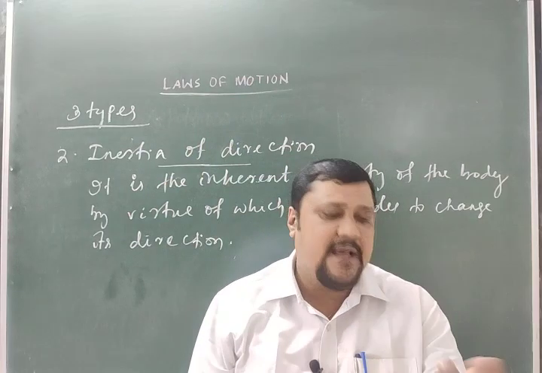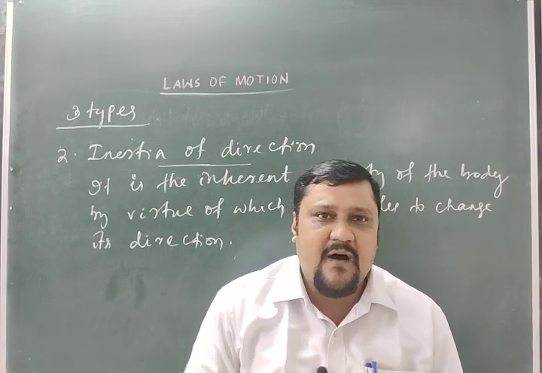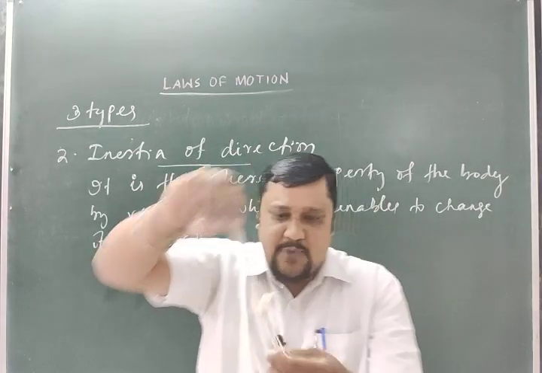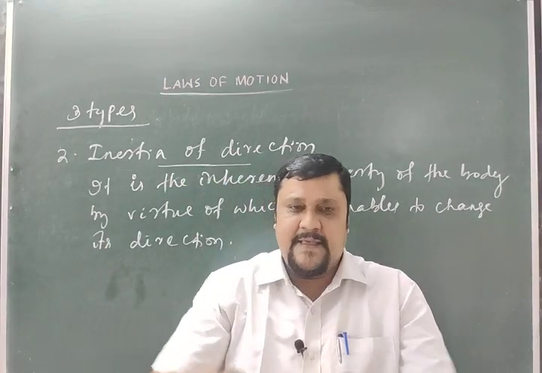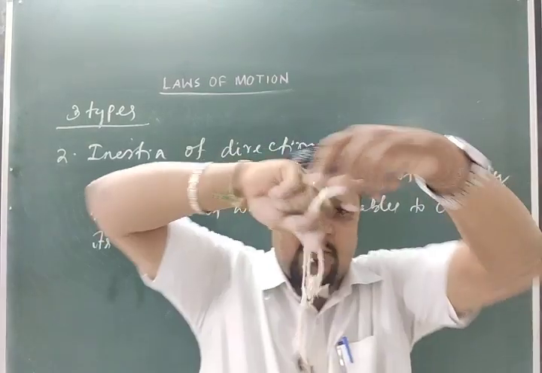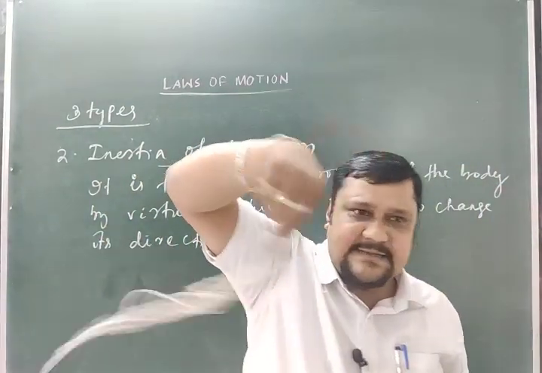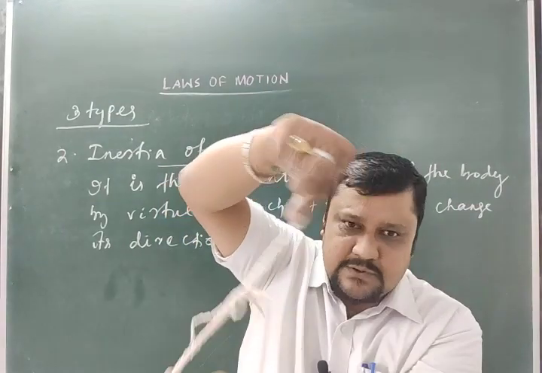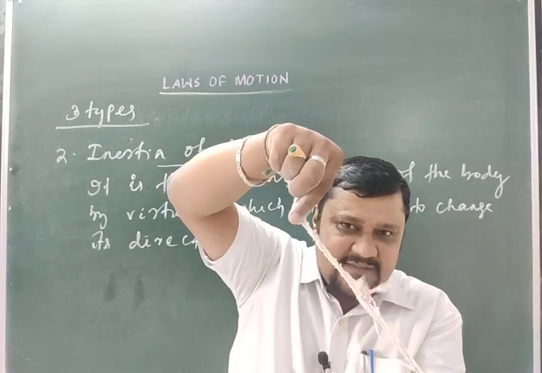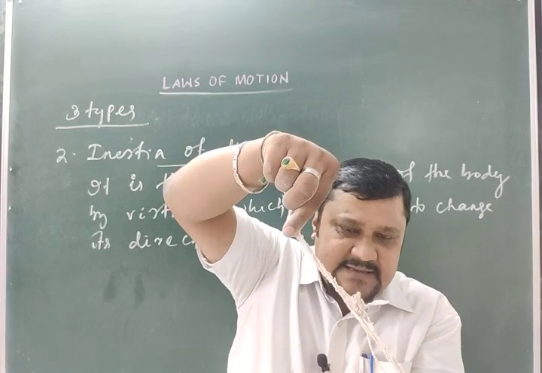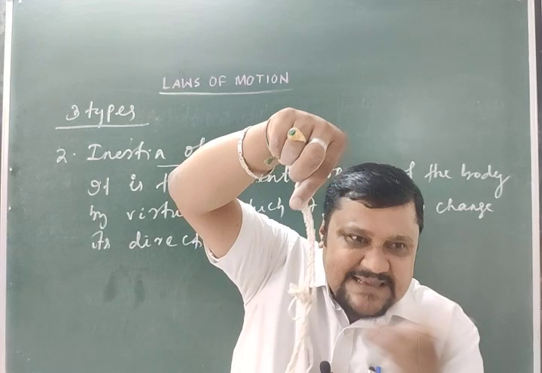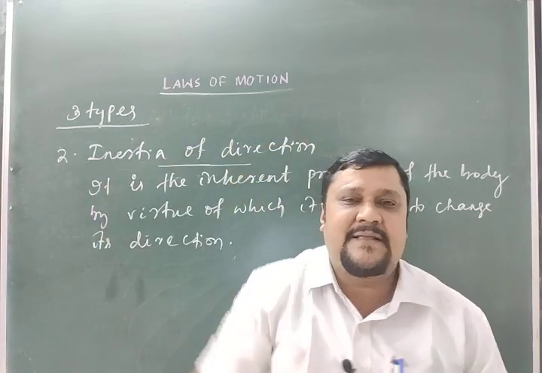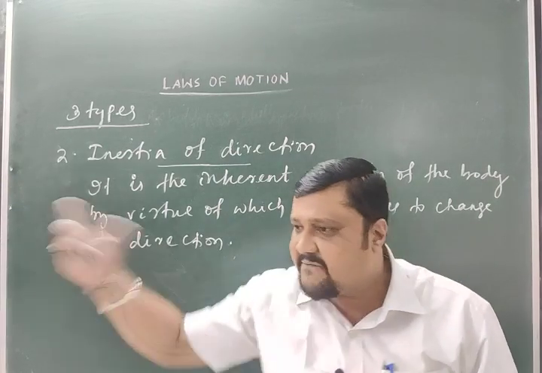then what happens to the stone? The stone will fly off tangentially because that is its direction of motion. When the stone is rotating like this, at this point, what is the direction of this particle? What is the direction of motion? It is always tangential to the path. So when it breaks here, it will go tangentially. So it flies off tangentially.